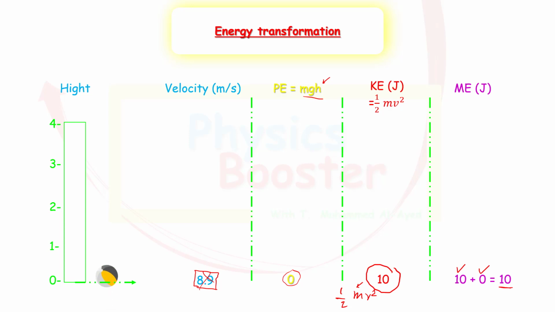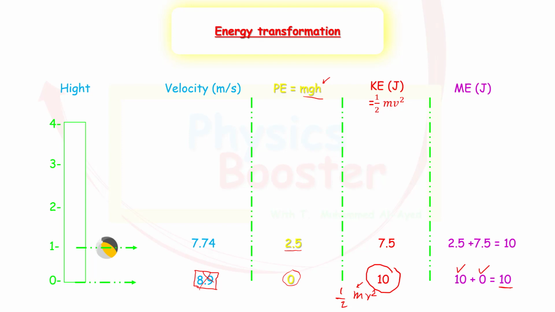Now let's look at the ball after 1 meter. It didn't stop yet, but we just imagine we took a picture of the ball when it was 1 meter above the ground, and we did the calculations again. We calculated m multiplied by g multiplied by h, and we know that m was 0.25 kilograms. We mentioned that at the beginning of the question. We found that the potential energy is 2.5 now. From where did it get this energy?